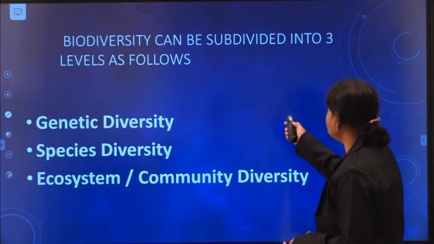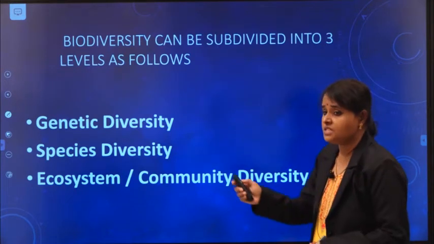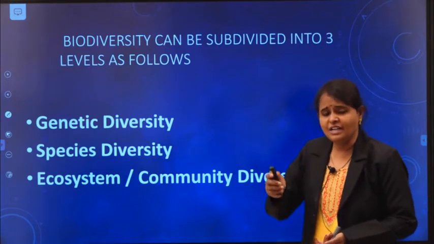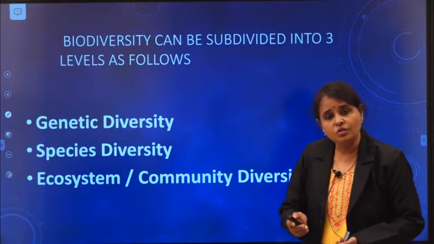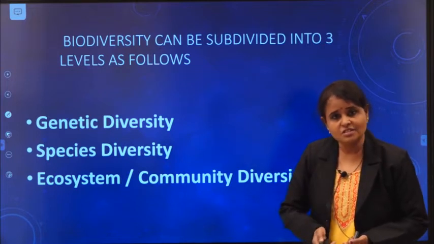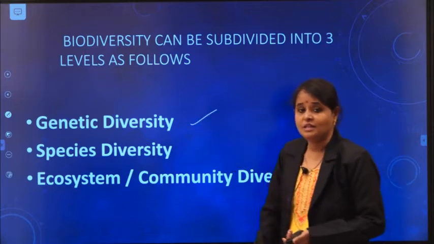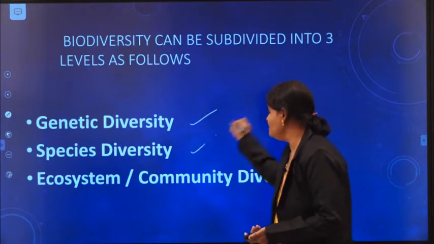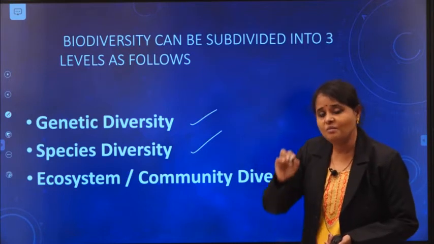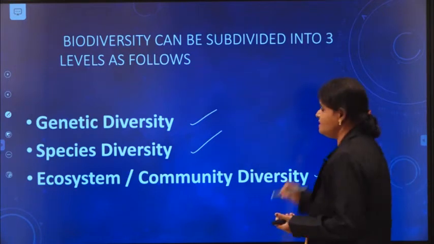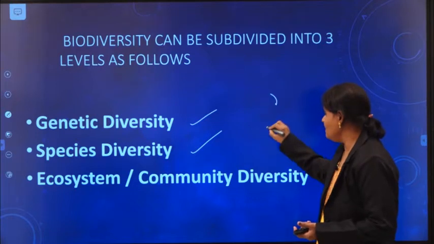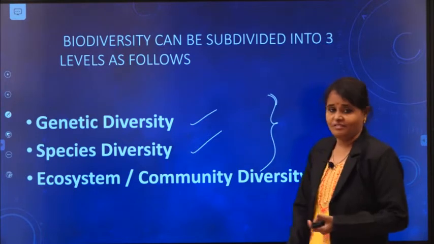Now, biodiversity can be subdivided into 3 levels. I told you very clearly, to understand biodiversity, we should know what is genetic diversity, species diversity, ecosystem or community diversity. You have to learn these 3.